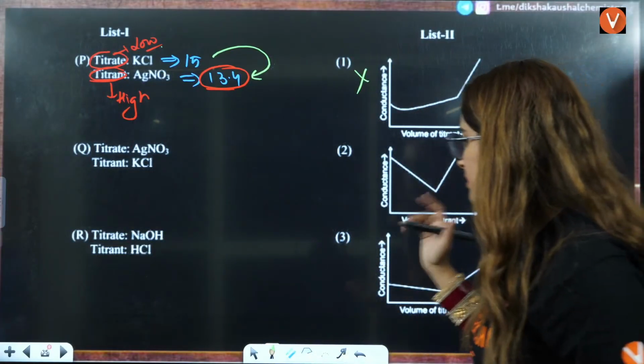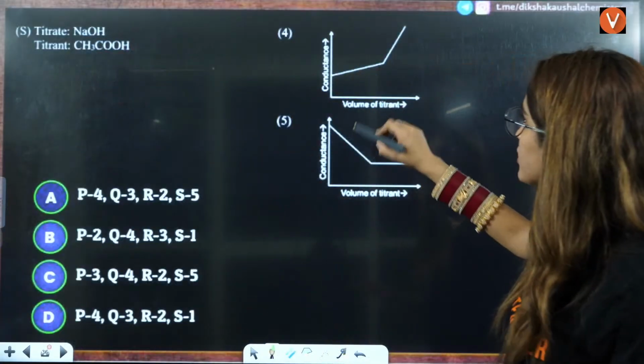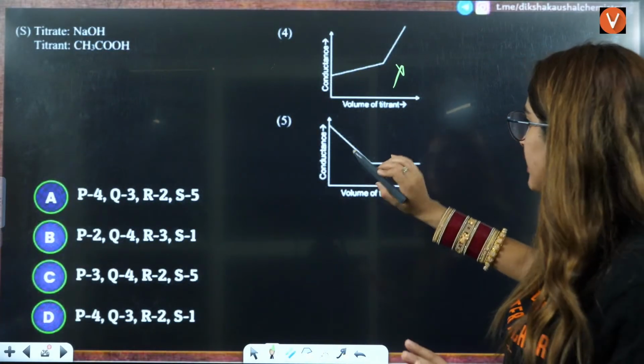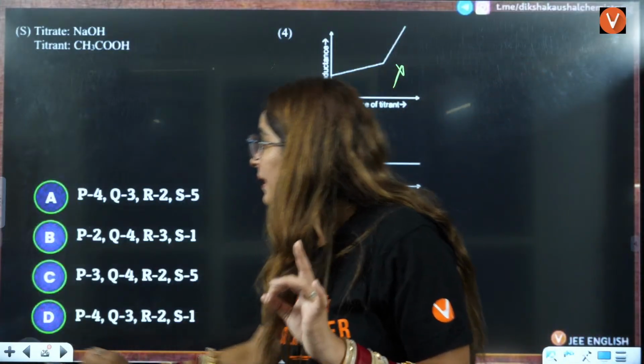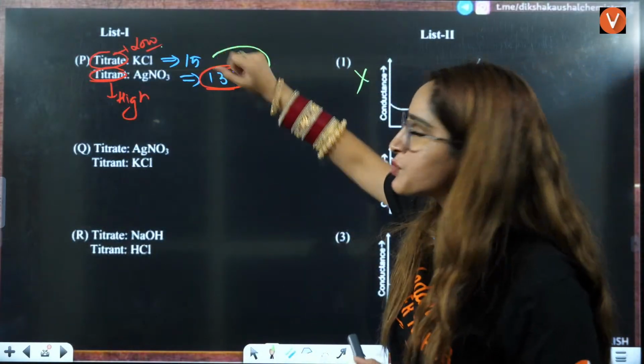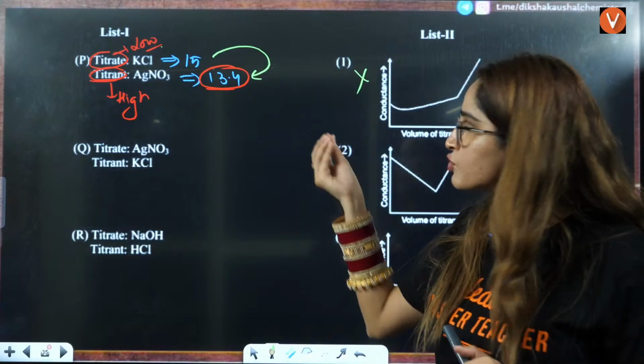This can be the answer. This can be the answer. This also, this cannot be the answer. Here it is decreasing. This can be the answer, right? But here remember one thing, the difference is very small, right? The difference is only 2 point something.